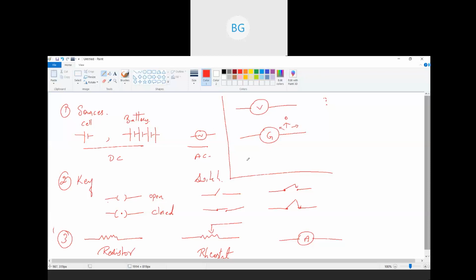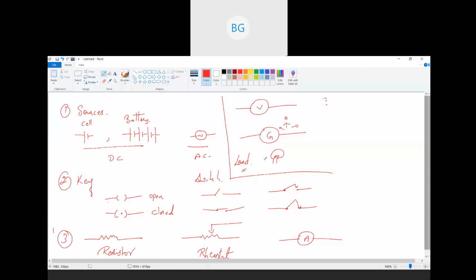And lastly, what we saw was the load. Load means what? Load is an equipment which will utilize current. So load can be anything. It can be a bulb, a fan, a laptop, a mobile, a charger, anything is called a load. So a load is an instrument which will draw current or utilize current. So I can use a bulb over there, right? A bulb, that is a load. So these were the different symbols we saw.